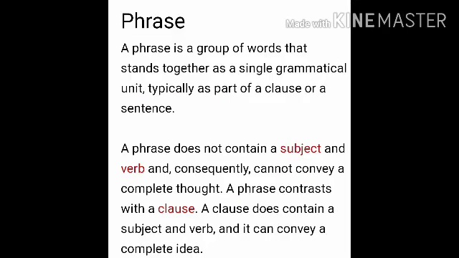You can write this definition in your notebook with the heading phrase, and write down what exactly this phrase is, whether it has a subject in it, whether it has a verb in it, and why it does not have a subject and verb combination. Just try to find more and more examples, fill your copy and send it to me. I'll check whether you are on the right track or not.